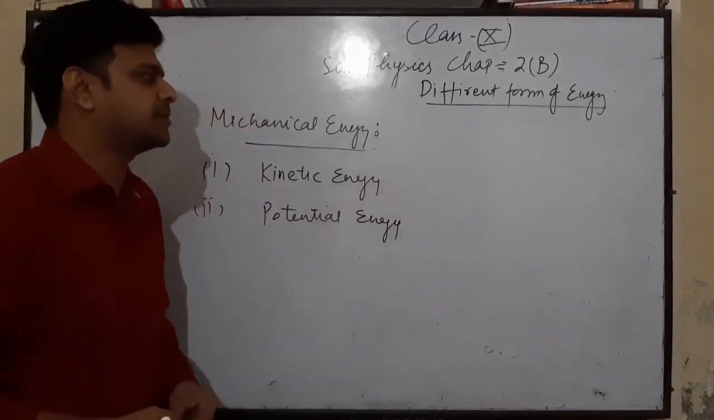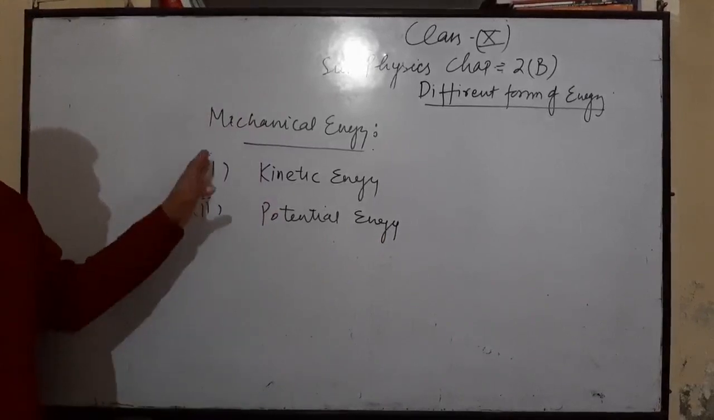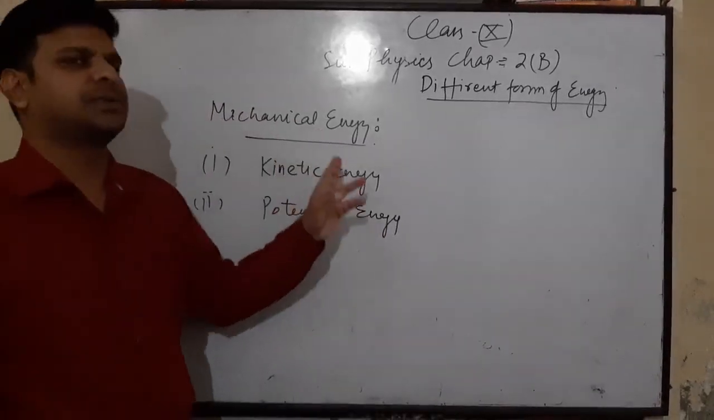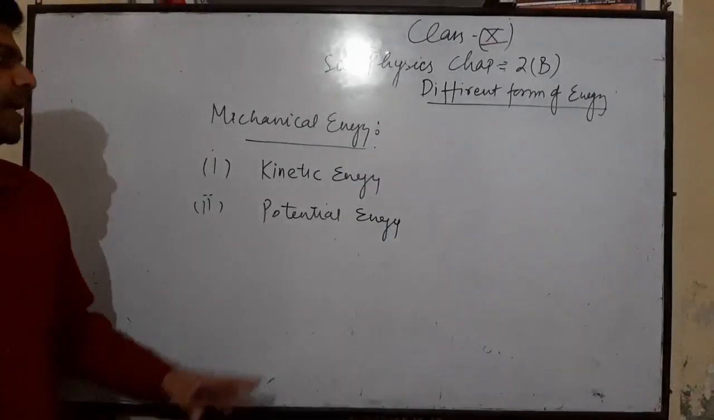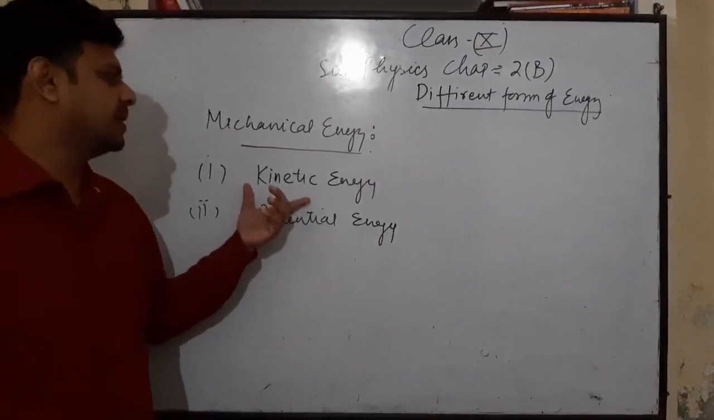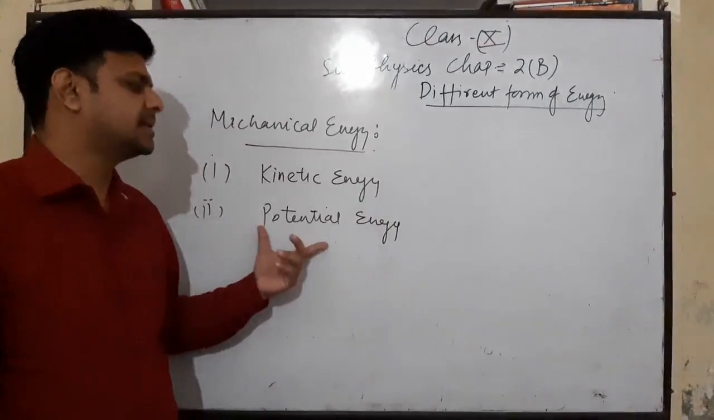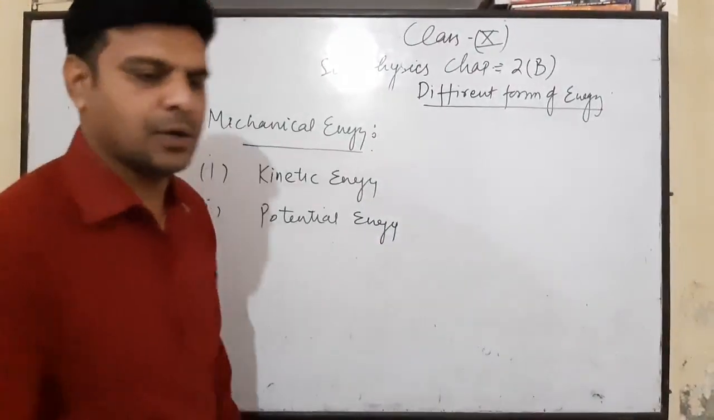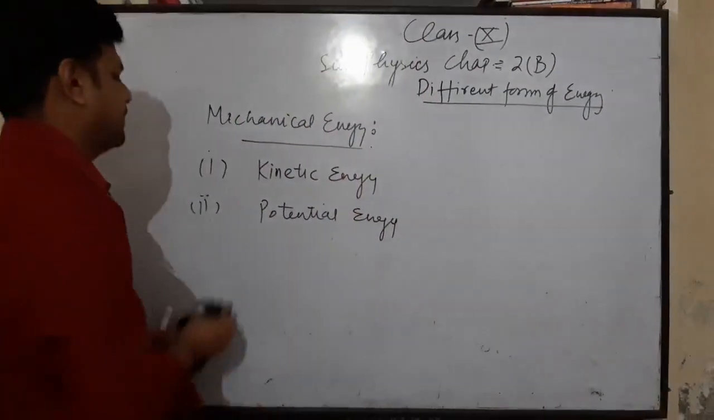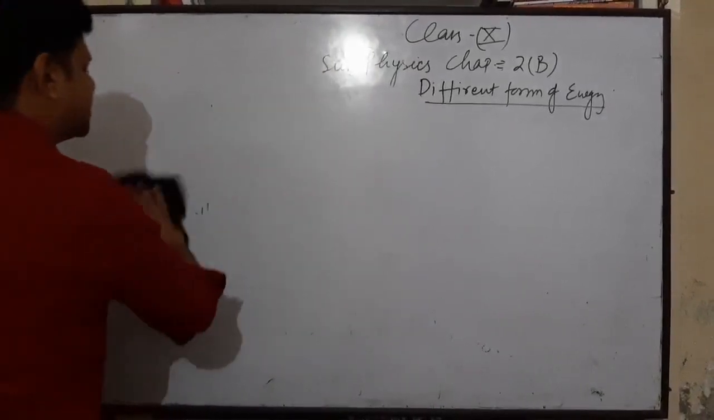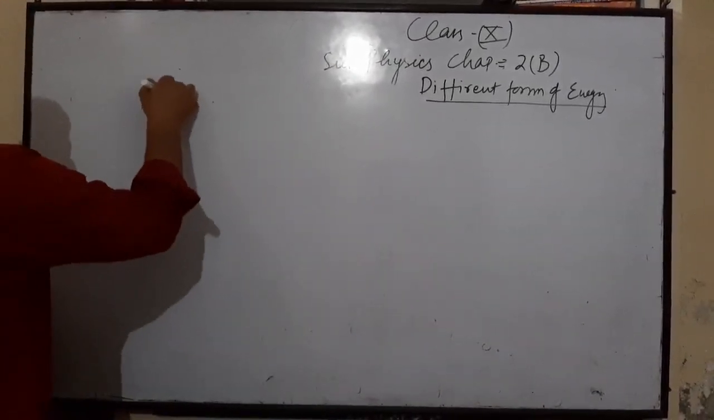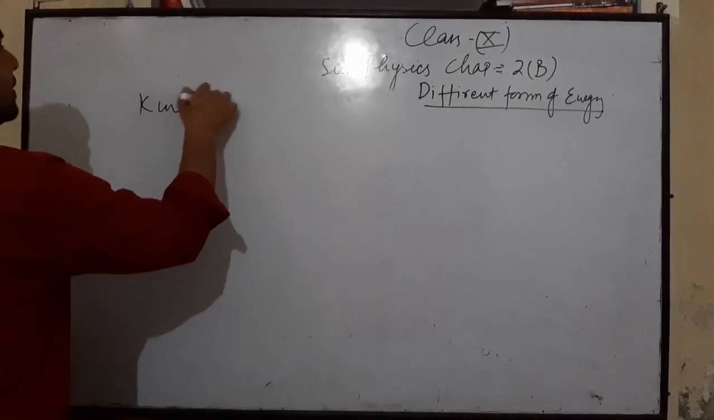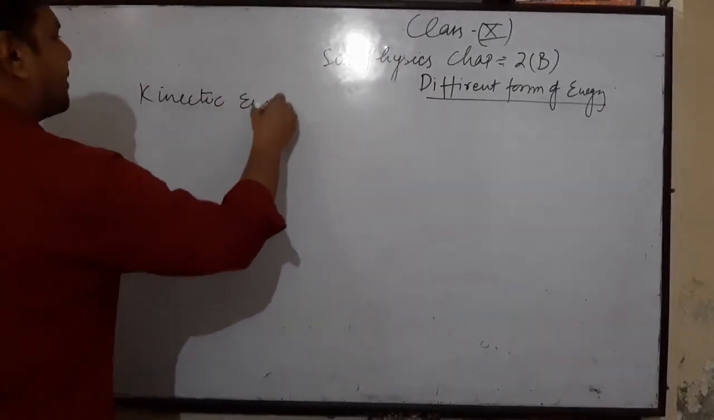So, what is mechanical energy? The energy due to state of rest or motion is called mechanical energy. There are two types of mechanical energy: one is kinetic energy and second is potential energy. Now, first we will read about kinetic energy.